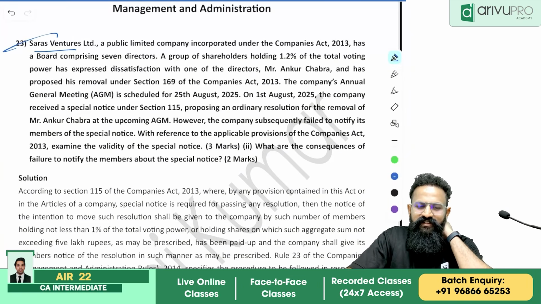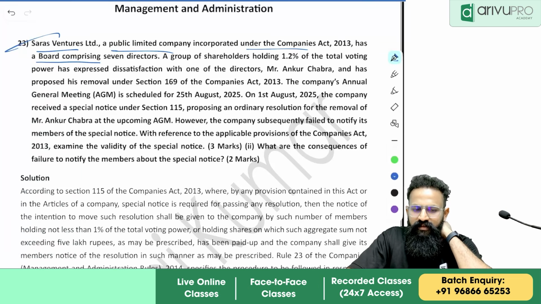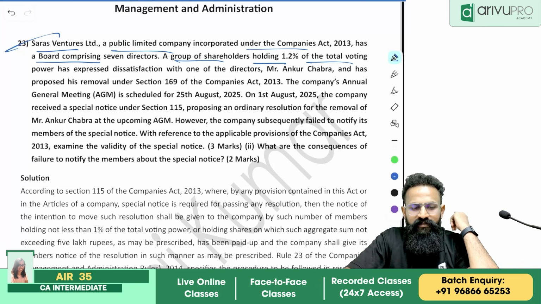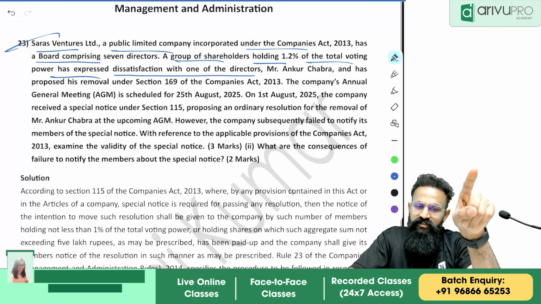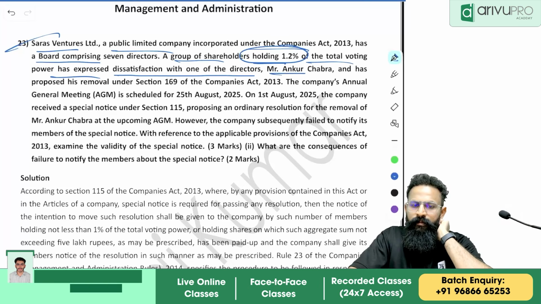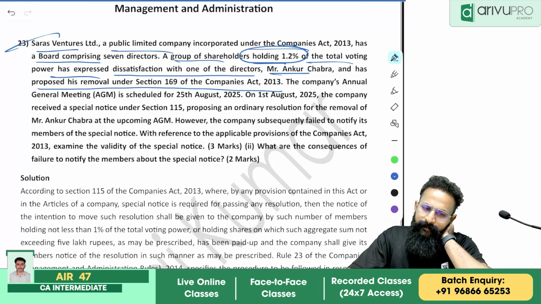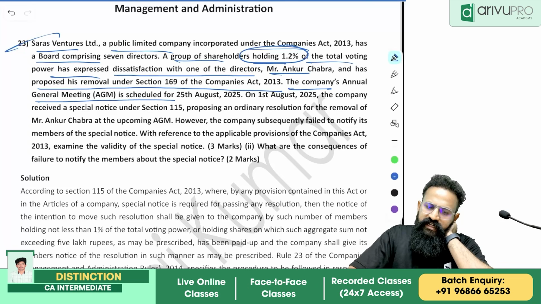Okay, Saras Ventures Limited, a public company incorporated under the Companies Act, has a board comprising 7 directors. A group of shareholders holding 1.2% of total voting power has expressed dissatisfaction with one of the directors, Mr. Ankur Chabra, and has proposed his removal under Section 169 of the Companies Act. The company's annual general meeting is scheduled for 25th August 2025.